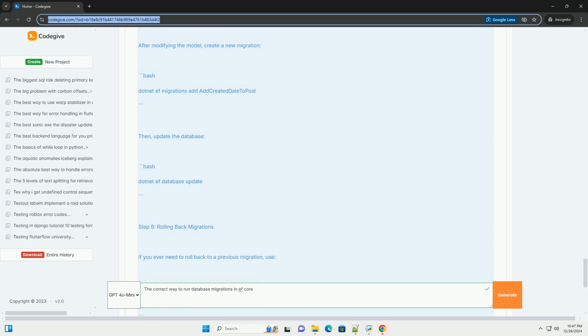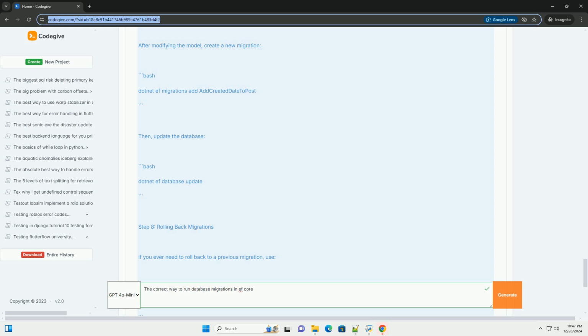Step 1, install EF Core packages. You need to install the EF Core packages via NuGet. Open your terminal or package manager console and run. Step 2, create your data model. Create a simple model class. For example, let's create a blog and post model.